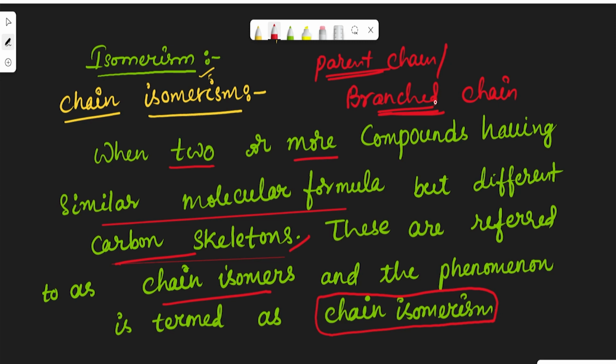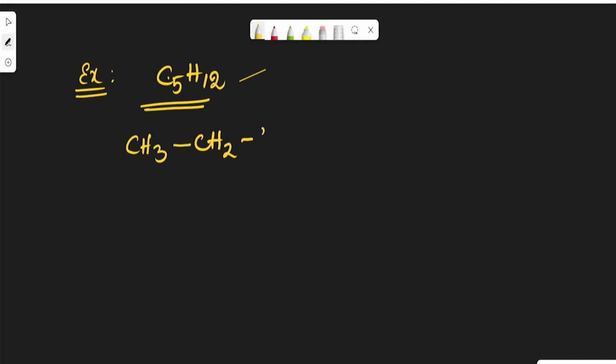Let us see some examples. For example, C5H12. This is the molecular formula of the compound C5H12. It can exhibit three different compounds. Let us see. CH3, CH2, CH2, CH2, CH3. The name of the compound is pentane.